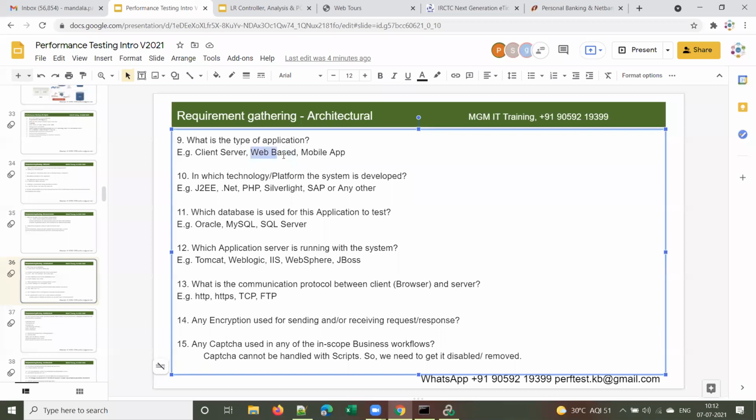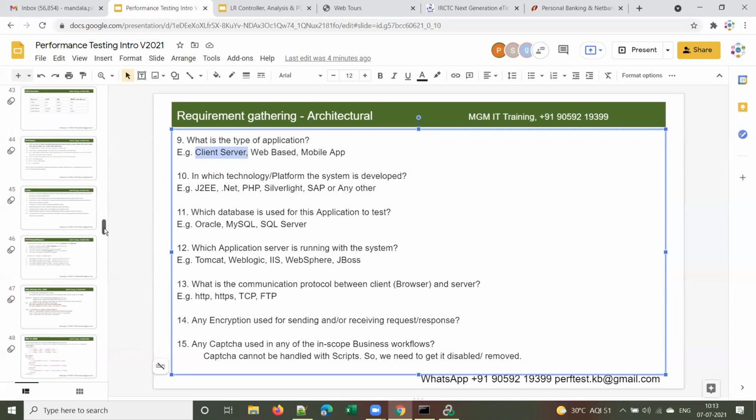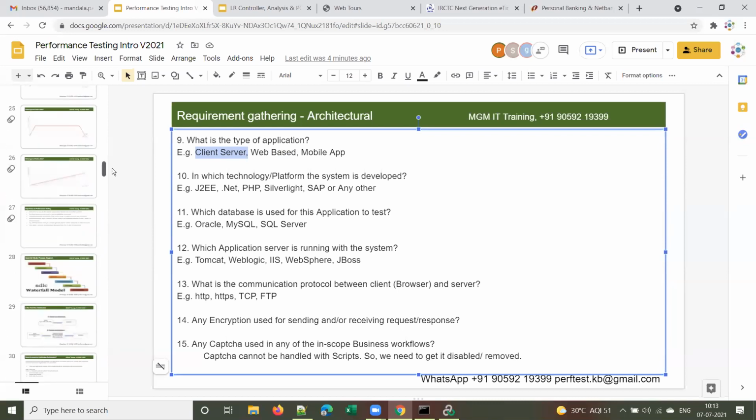Let me give one more example. Suppose you want to book a train ticket. We all use irctc.co.in. But if you go to a reservation counter, will they use irctc.co.in? No. Reservation counters will not use irctc.co.in. They will use some desktop application which is installed on their machine, a client server application. I will explain the difference between the architecture of these two, client server and web-based application, in one of the next sessions. For now you understood the difference between a client server and browser-based application.